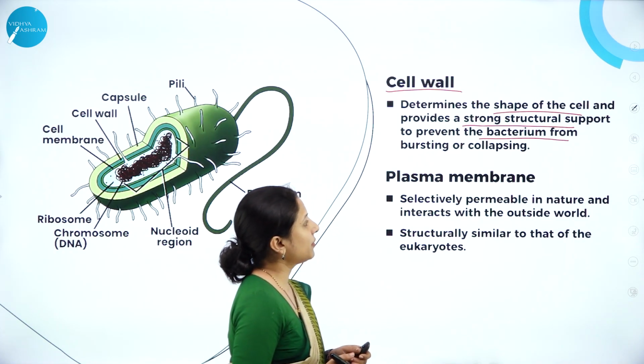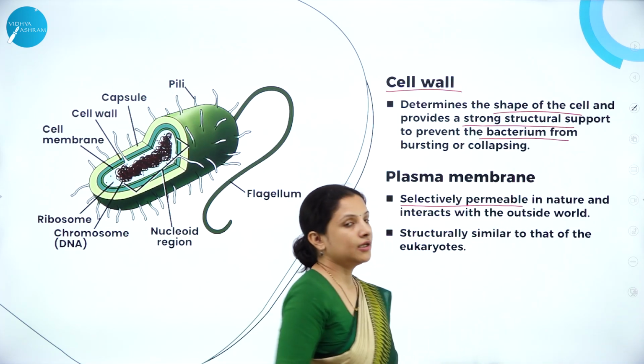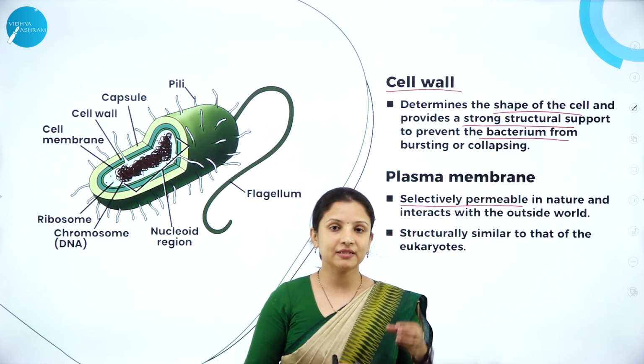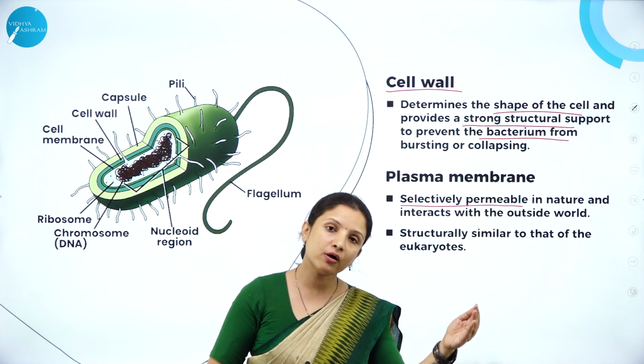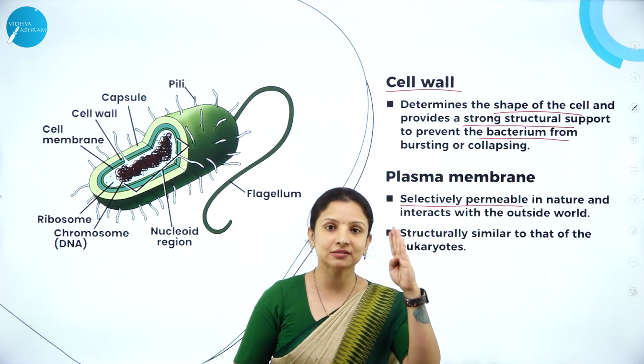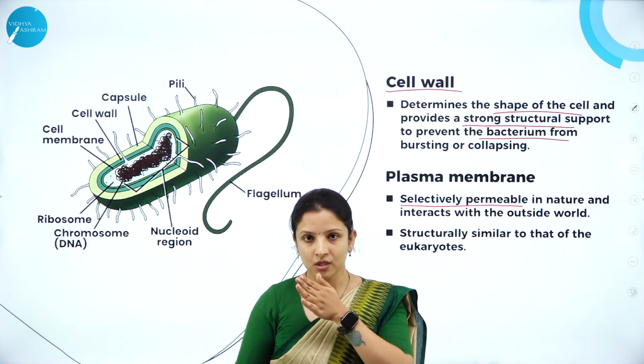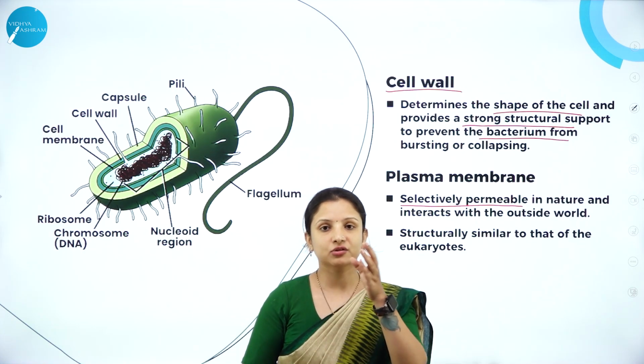Next is the plasma membrane. So plasma membranes are selectively permeable in nature. Selectively permeable in nature means it doesn't allow all the substances to enter into the bacteria. It allows only certain substances which are needed for the bacterium to enter into the cytoplasm of the bacteria. So that is the function.